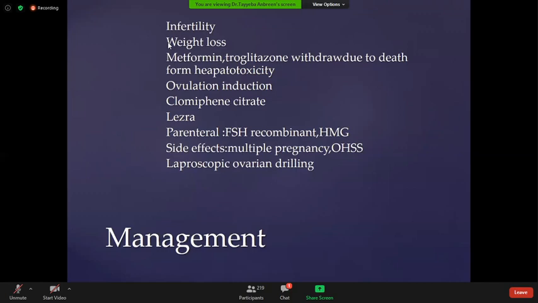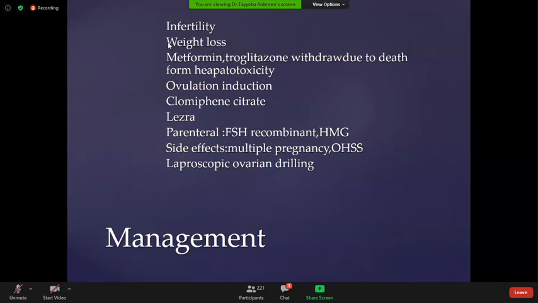There are certain regimes for giving these parenterals for ovulation induction. Either you can combine them with oral tablets for induction like clomiphene citrate or letrozole, or you can give these parenteral injections alone. There are certain protocols, short and long protocols. In short protocols, you can give the patients parenteral FSH or HMG from the follicular phase.